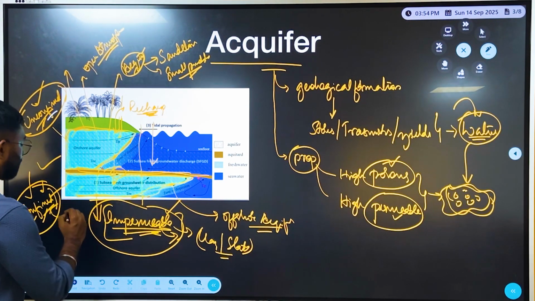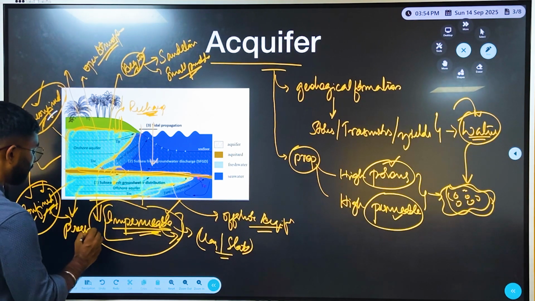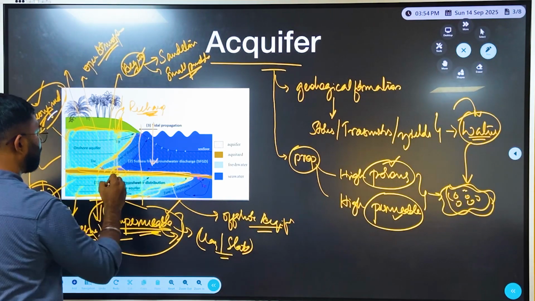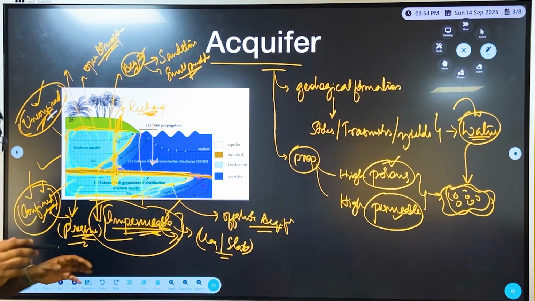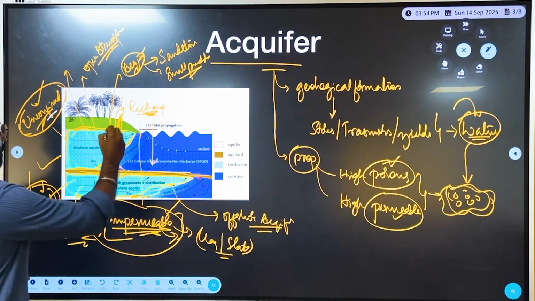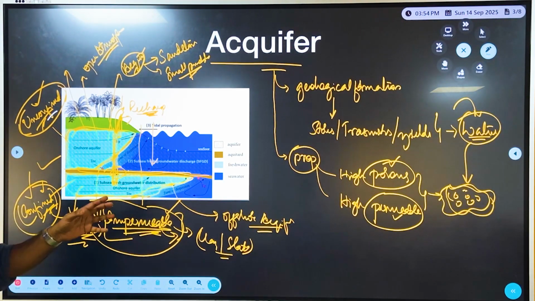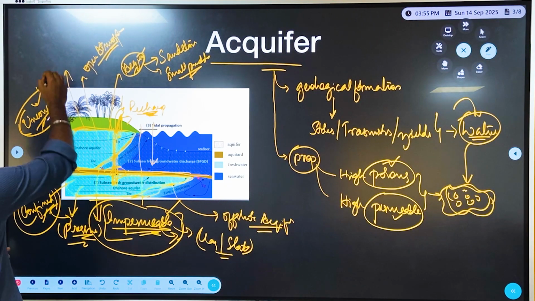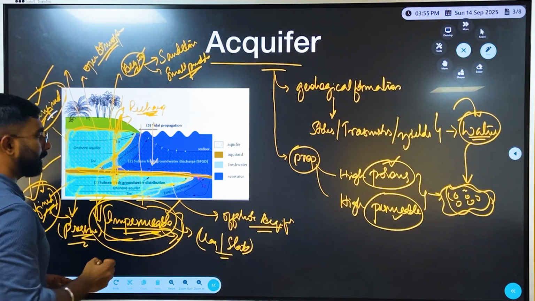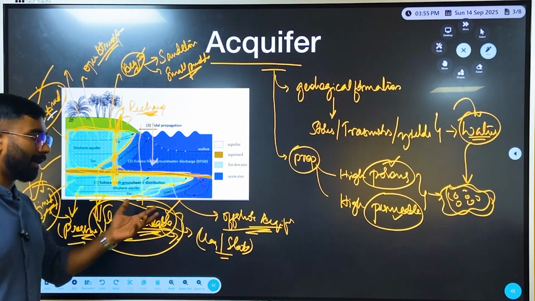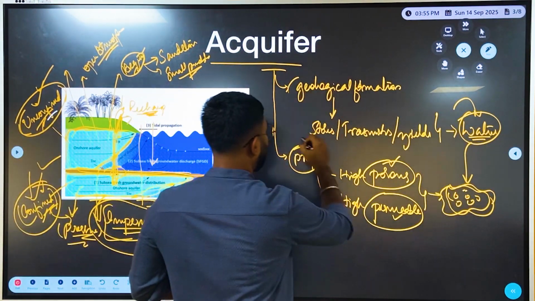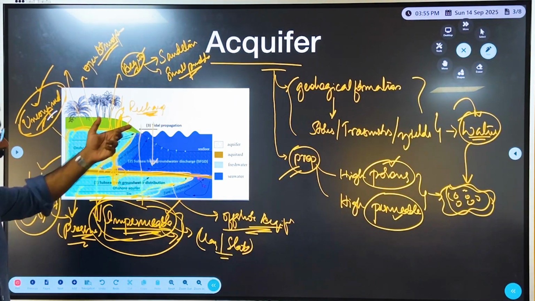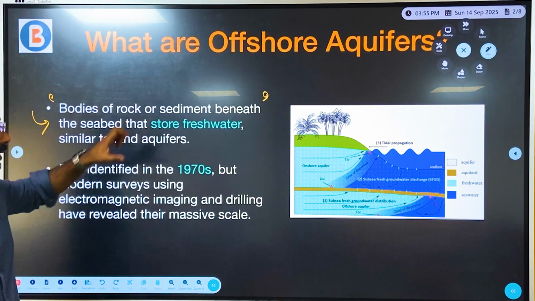Another point is that the pressure is very high as compared to the atmospheric pressure. So the water that comes from confined aquifers usually has very high pressure. Of course, these are the basics which you are supposed to know, and if you know this much, it is sufficient: unconfined, confined, impermeable membrane. Then we have to know what an offshore aquifer is, the definition of an aquifer, and also the properties. Clear? Now that what an aquifer is is clear, we'll understand all the different things.